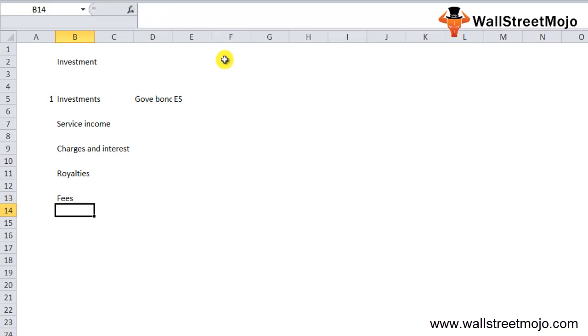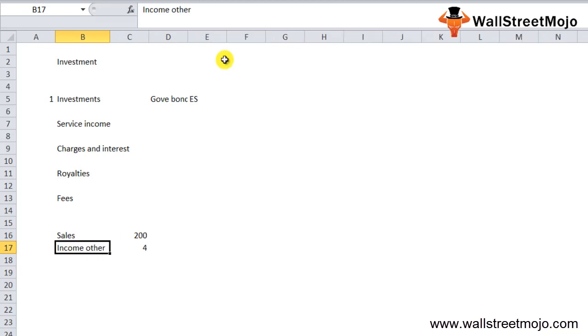So let's say a company, A Limited, has total sales of $200 billion, and the income generated by other means is, let's say, $4 billion. Then the total revenue generated by A Limited is the sum of these, that's $204 billion. So this clearly shows that the revenue is greater than sales in this case.